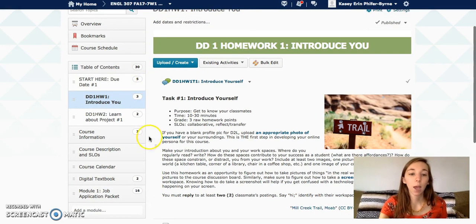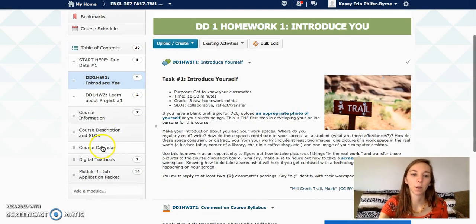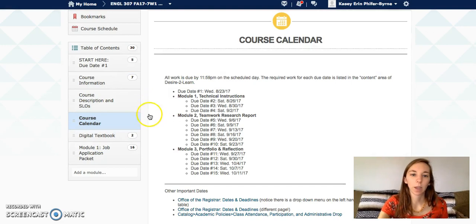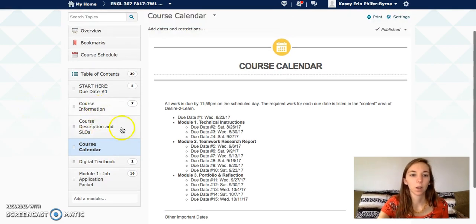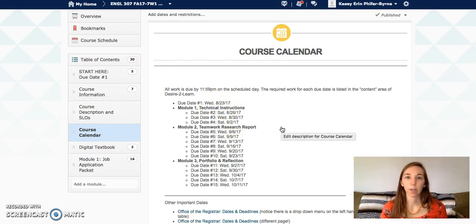So realize that because this is an accelerated course, it lasts half a semester, there are 2 due dates a week instead of just 1. So we'll click on the course calendar. By the way, you can also access the digital textbook here in addition to on the homepage, and I'll show you that. In the course calendar, you'll see that we have 2 due dates a week. The due dates are on Wednesdays and Saturdays. That doesn't mean that you have to submit an assignment on Wednesday and Saturday.